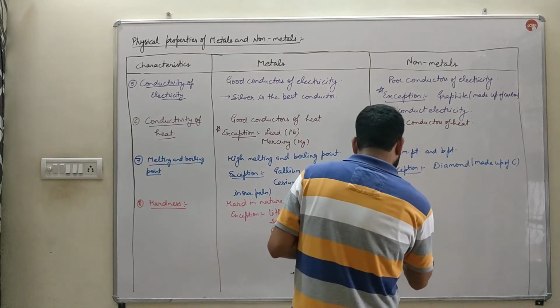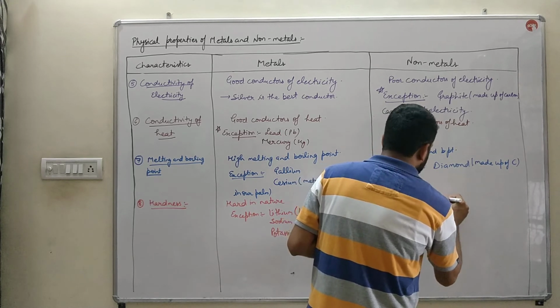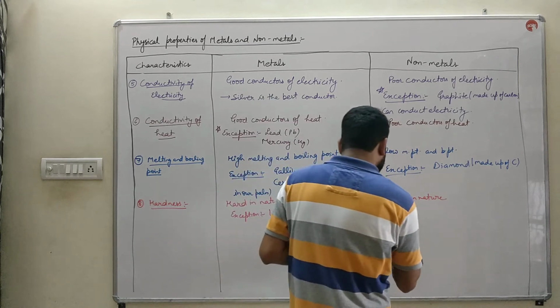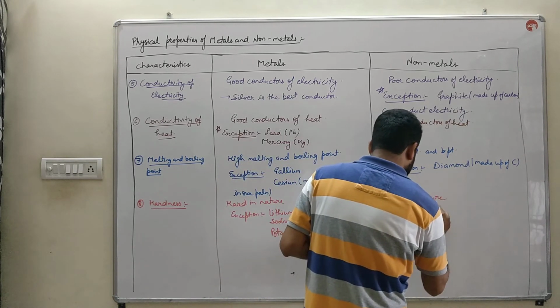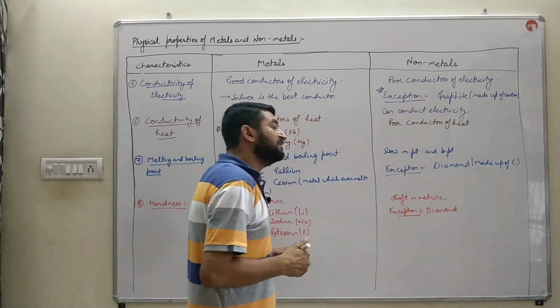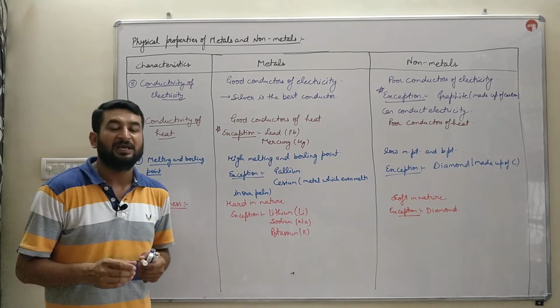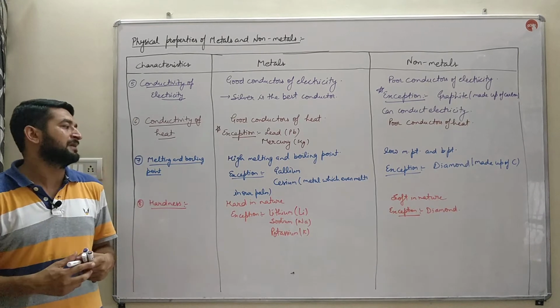Non-metals are soft in nature. They are not as hard as metals, except diamond. Diamond is the hardest natural known substance on the earth, and this is a non-metal. This is the example of a non-metal which is hard.